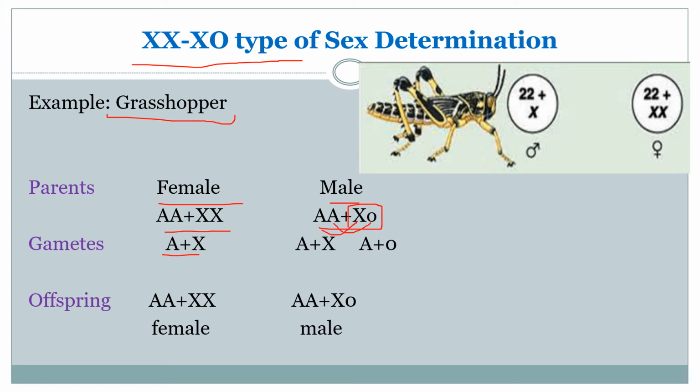If AA plus XX is observed in the offspring, then the offspring is considered female, and if AA plus X0 is observed, the offspring is considered male. So this is known as the XX-X0 type of sex determination, which is seen in the grasshopper.